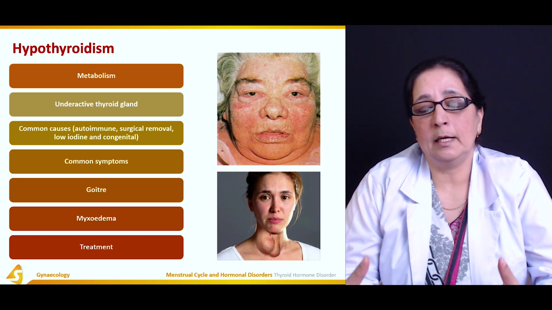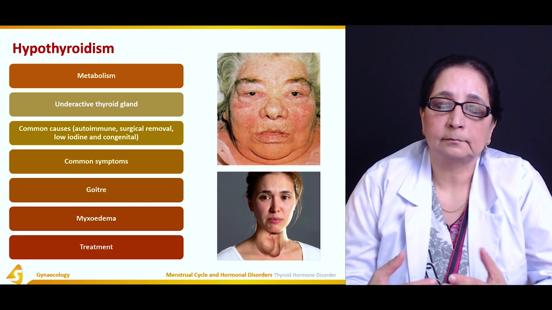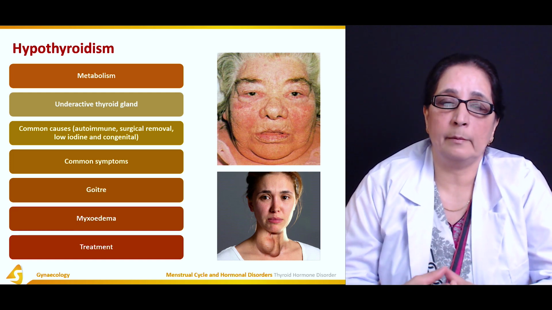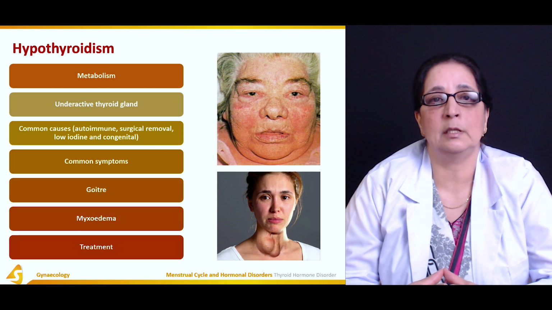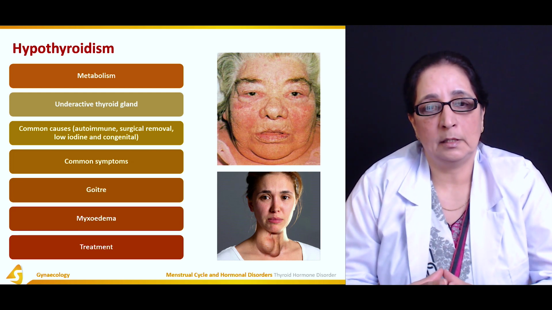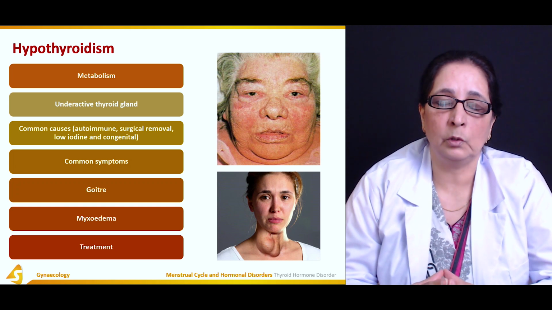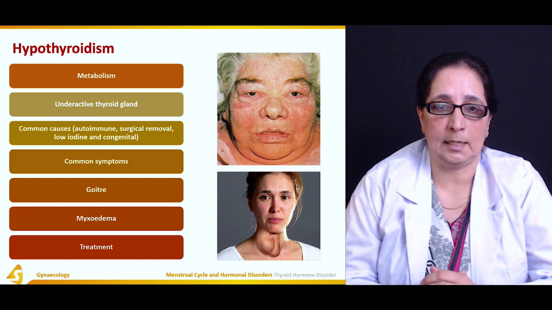And the good thing is, once they start taking thyroxine, it's a very quick recovery. Once the thyroid levels come back to normal, conception is really fast. So prognosis is good for low thyroid infertility cases.